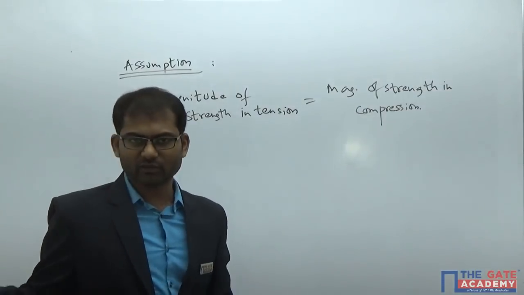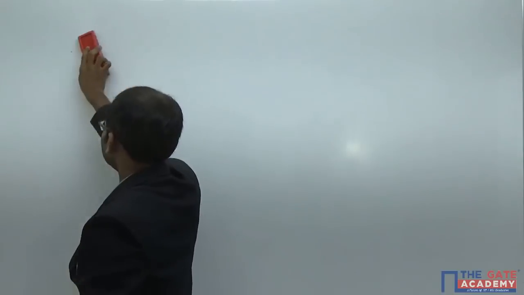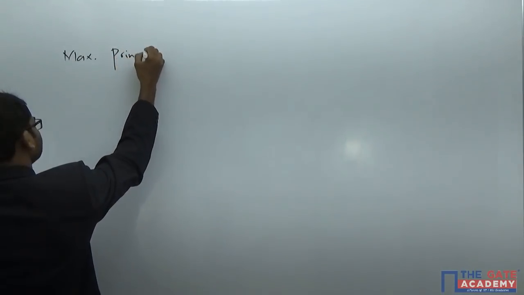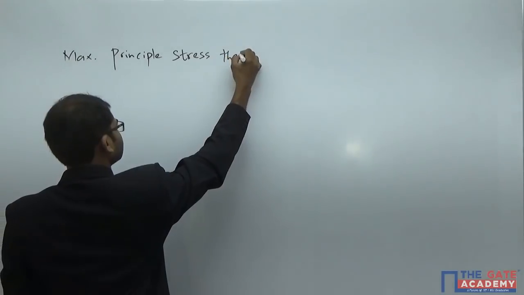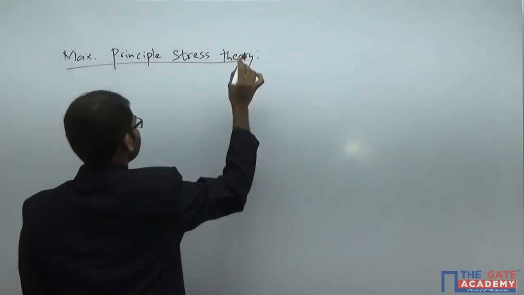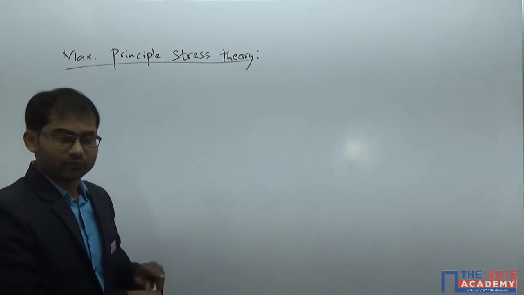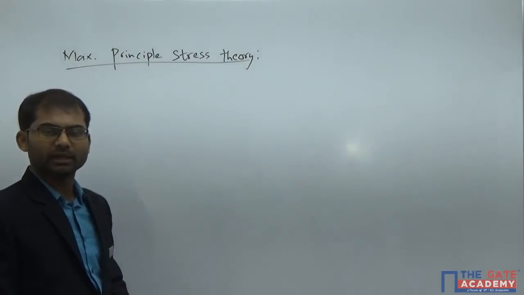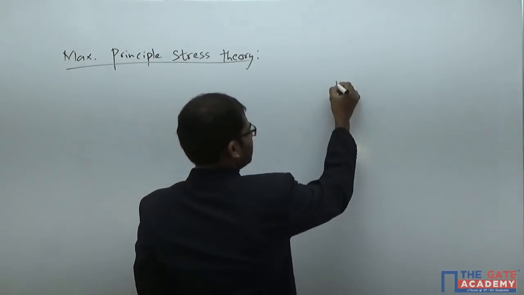Now let's go with the first theory of failure here, the maximum principal stress theory. From that we'll understand how to deal with each and every theory of failure. It's a very simple theory. In fact, every theory of failure is very simple. So what is the basic principle?